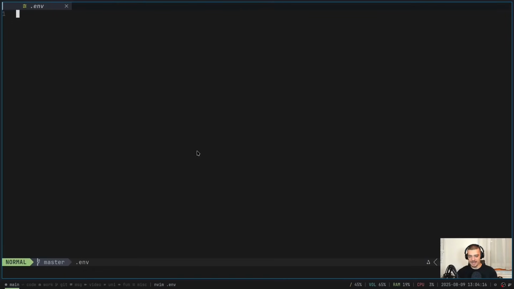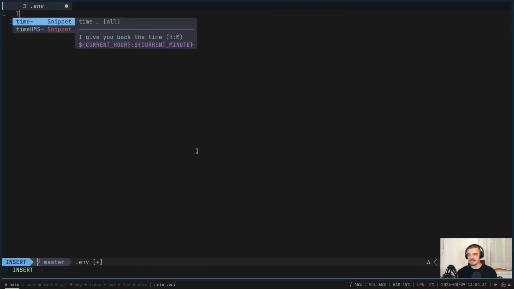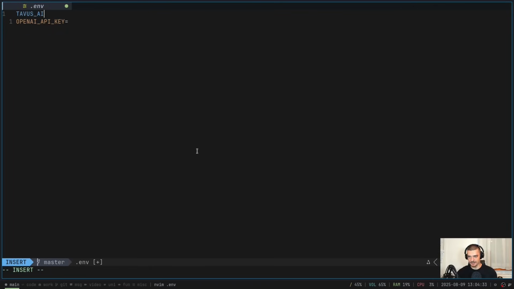And in here, you want to have two things, especially for the asynchronous video answering. You want to also have an OpenAI API key. This is only for the video answering. Here you put your OpenAI API key. But what you need for both examples is a Tavus API key.